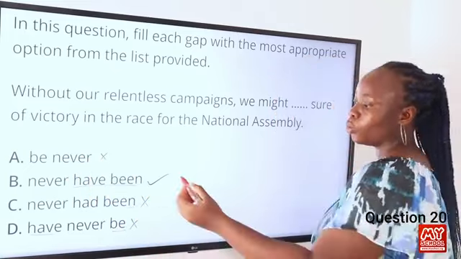Question 28. Choose the option that has the same vowel sound as letters underlined. Exist. So the vowel underlined is E, which is pronounced as E in this case. So we transcribe it as exist. Now let's transcribe the options to know which one of them has the same vowel sound as that letter. The word never is transcribed as this. The word I'll is transcribed as this.